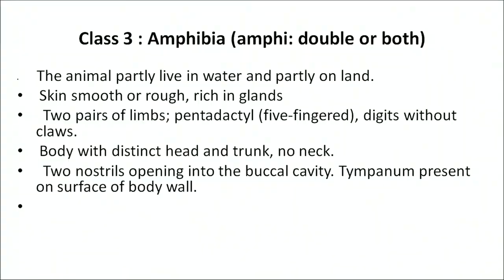Skin is smooth or sometimes it's rough. They are rich in glands. They have two pairs of limbs, pentadactyl. Pentadactyl means five-fingered. Digits without claws. Body is with a distinct head and trunk, and they have no neck. Two nostrils opening into the buccal cavity. Tympanum is present on the surface of the body wall.